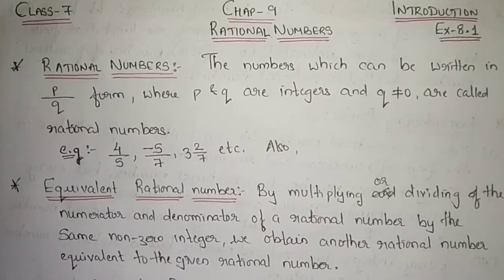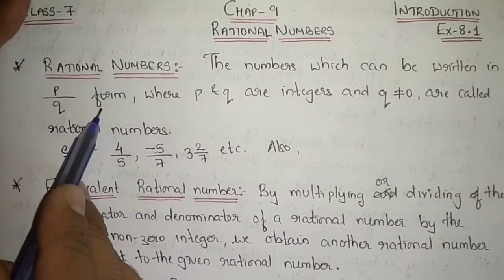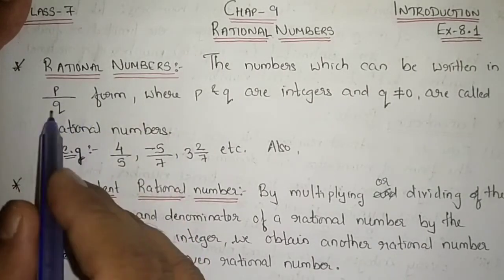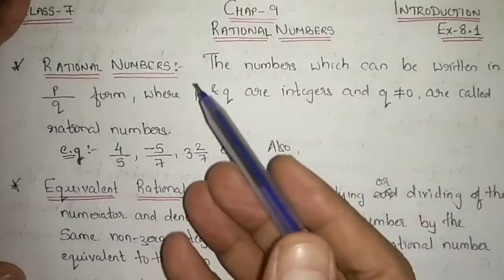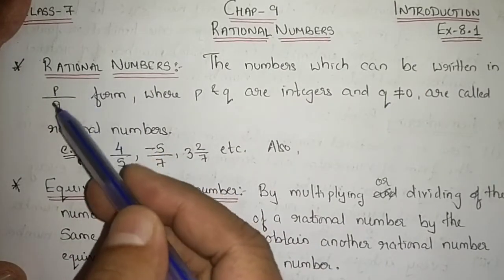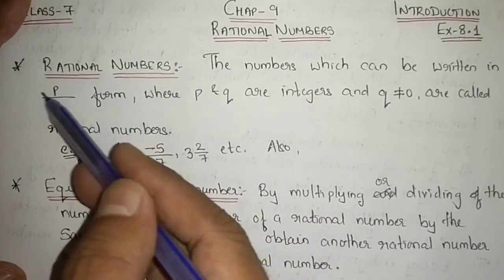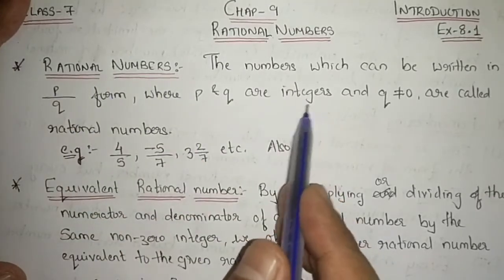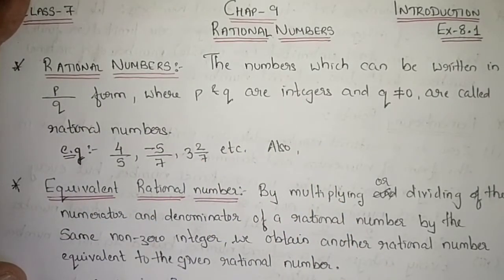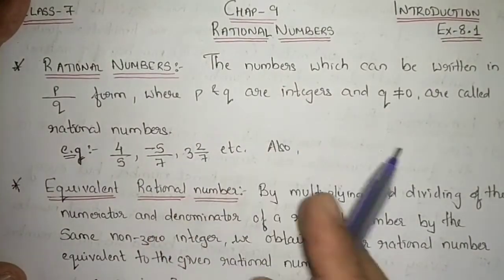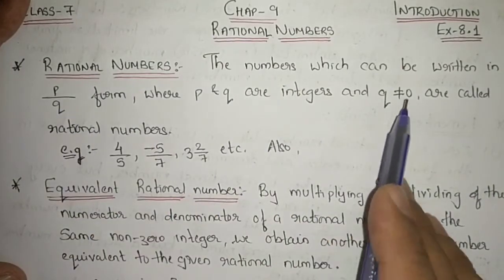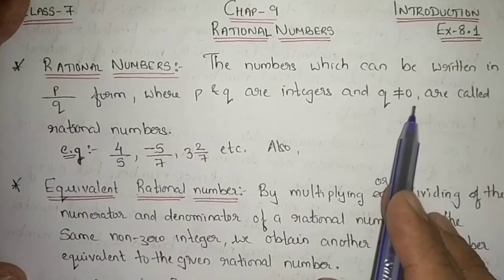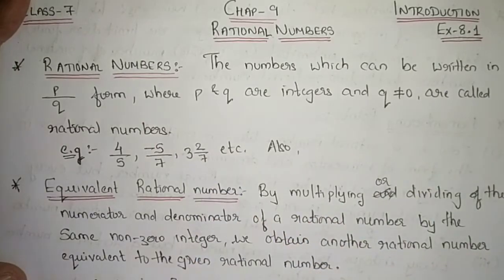The numbers which can be written in p divided by q form, where p and q both are integers. That means p can be a negative number and also a positive number. Both can be positive or negative numbers, that are known as integers. You know that, we have discussed this in the first chapter. And q, which is in the denominator, should not be 0. That is, q is not equal to 0, are called rational numbers.